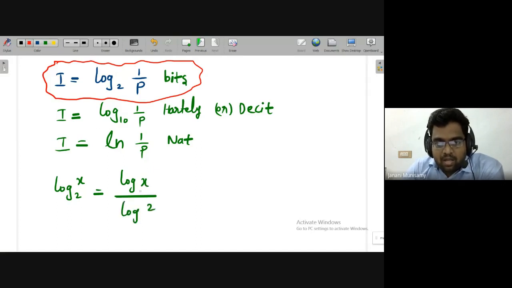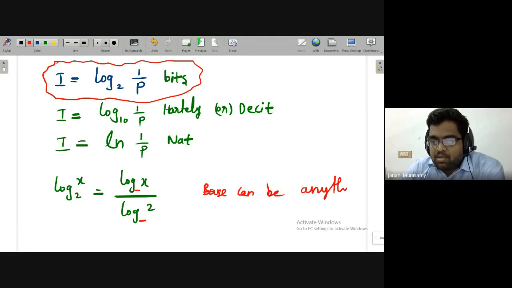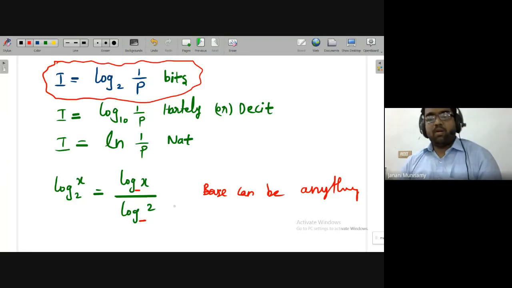Again, here, what should be the base? This is from the basic formula of the logarithm. The base can be anything. Here in this case, the base can be anything. Mostly we are very comfortable with base 10, so we can put base 10 also. In reality, it can be anything. So once you want to find out log base 2 of x, then we have to use this formula.